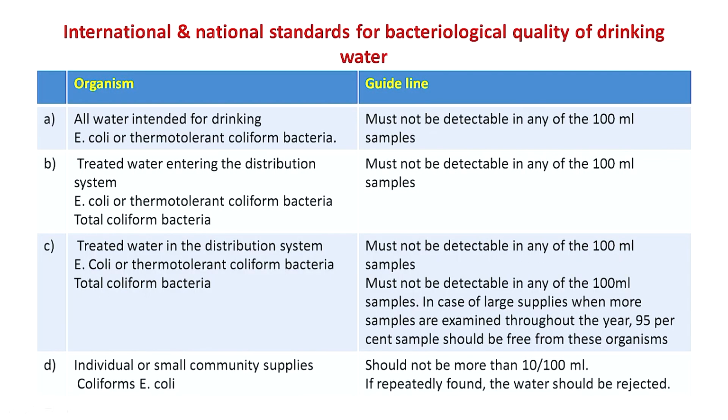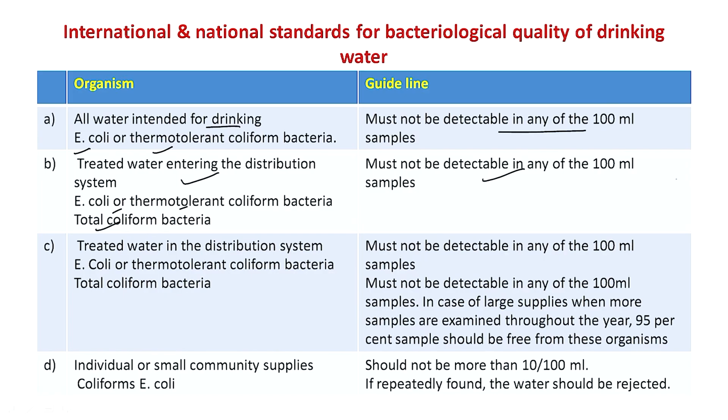Depending upon the presence of the indicator organisms, different national and international standards have been developed for drinking water. For all water intended for drinking purposes, organisms like E. coli and thermotolerant coliform bacteria should not be detected in any 100 ml sample tested. For the treated water entering the distribution system, organisms like E. coli and thermotolerant bacteria, along with the total coliform bacteria, must not be detectable in any 100 ml of the sample.